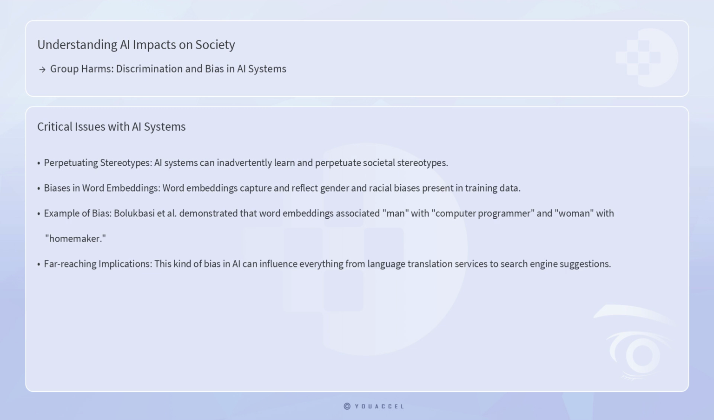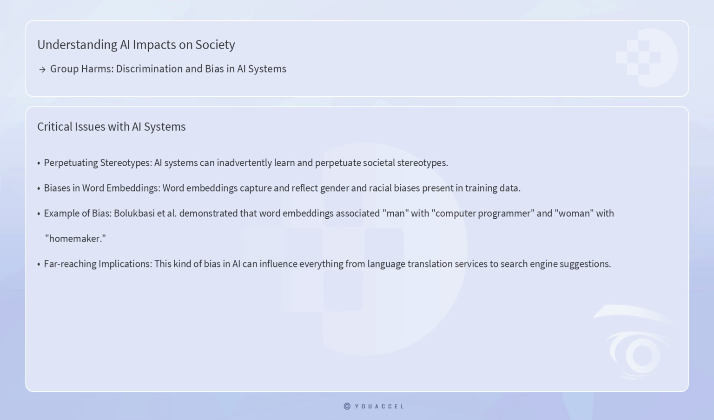Another critical issue is that AI systems can inadvertently learn and perpetuate societal stereotypes. Word embeddings, a common technique in natural language processing, have been shown to capture and reflect gender and racial biases present in the training data. For example, Bolukbasi et al. demonstrated that word embeddings trained on a large corpus of text associated the word man with computer programmer and woman with homemaker. This kind of bias in AI can have far-reaching implications, influencing everything from language translation services to search engine suggestions.